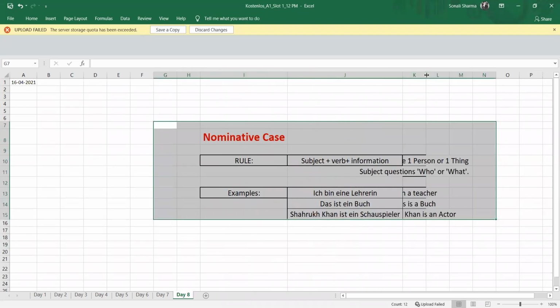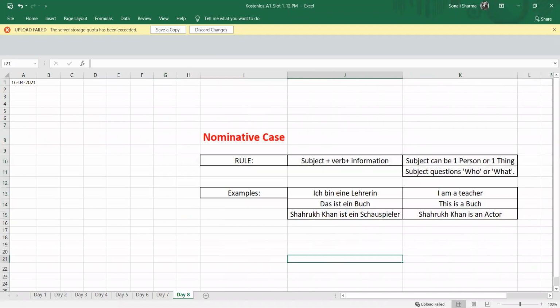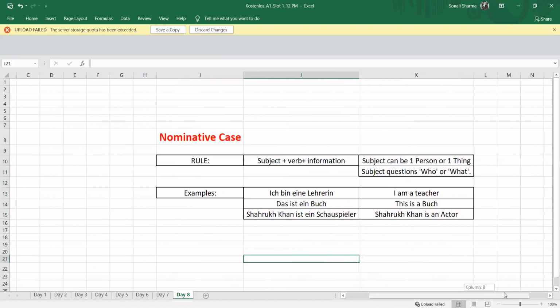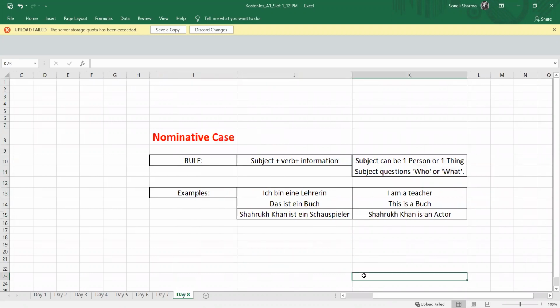As we have learned, in the nominative case we have only one subject.